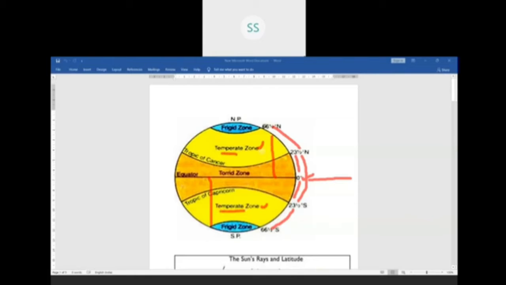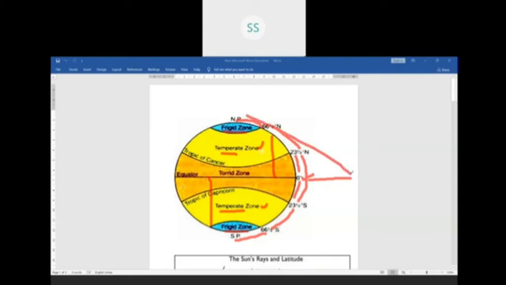As we further move towards the poles from 66.5 degrees to 90 degrees, which is the North Pole, in the same way 66.5 degrees to the South Pole, that is 90 degrees at the South Pole, this zone is called frigid zone. What is frigid zone? Here it is very cold because the sun rays are completely falling slanting over here.